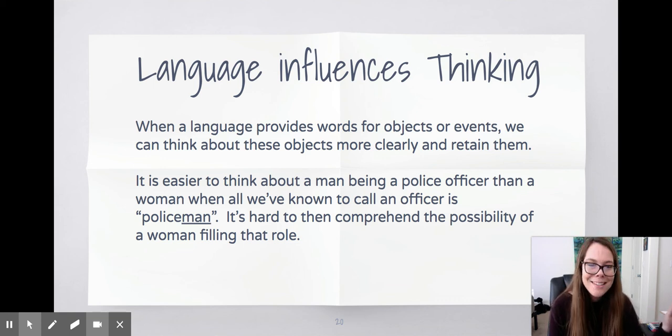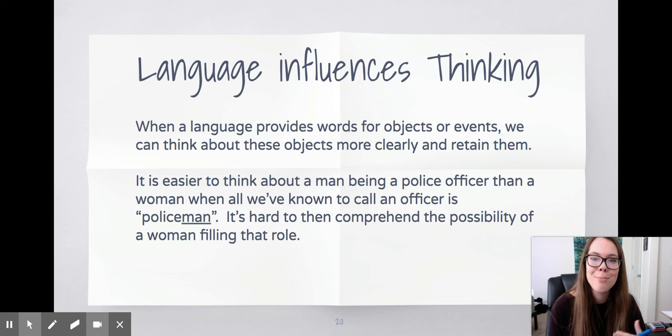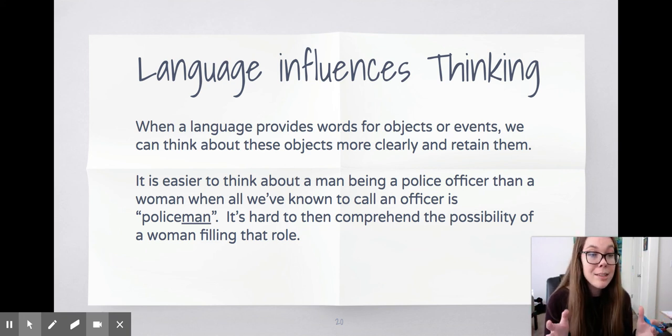On the other end, when a language provides words for objects or events, we can think of these objects more clearly and retain them. For example, it's easier to think about a man being a police officer than a woman when we all know to call an officer a policeman. It's hard to then comprehend the possibility of a woman filling the role. These are just reasons of how our language shapes our thoughts, right? When we think of the Spanish language, for example, it's feminine and masculine, la or el. It's interesting what words they put under feminine and masculine. It's just really interesting to think about, right?